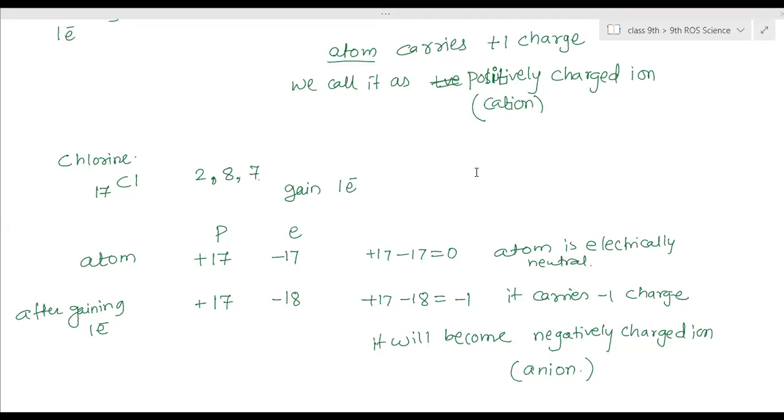Square root of 4 is what? 2. Why not minus 2? Minus 2 into minus 2 is also 4, no? That means the square root of any number is positive as well as negative. So, ma'am, I wrote 1 by root 3 and minus 1 by root 3, both the answers. The third option is both the answers, 1 by root 3 and minus 1 by root 3.